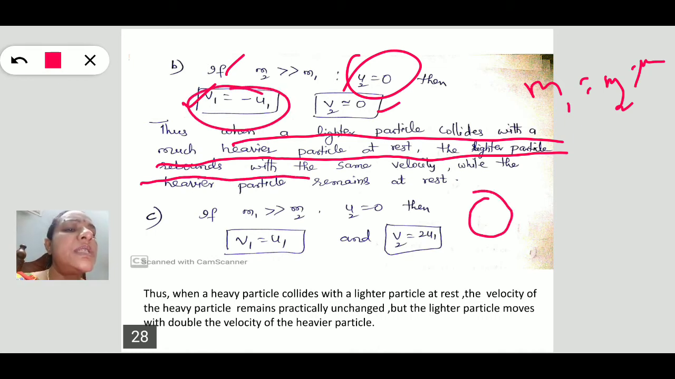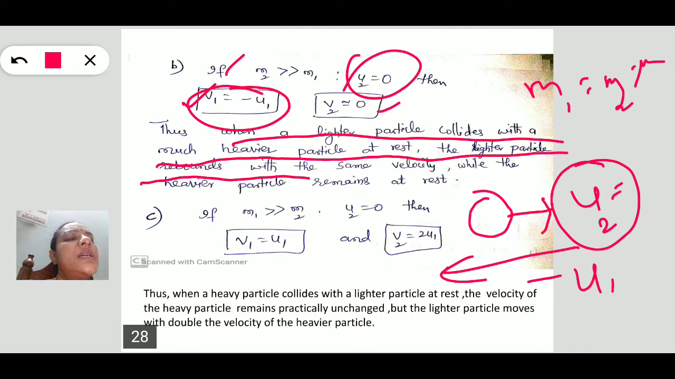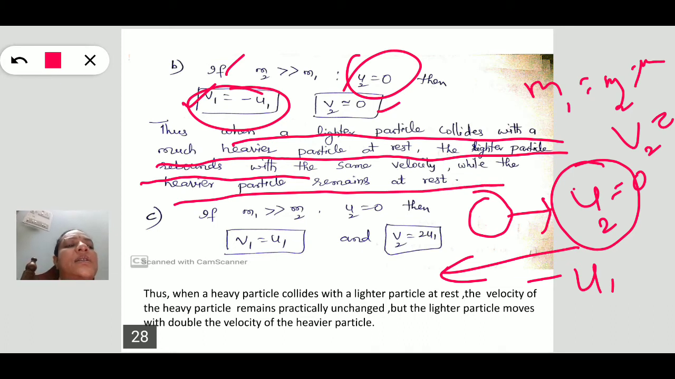See here, this is the heavier body. This lighter body collides with the heavier body. It rebounds with the same velocity, that is minus u1. Whereas u2 is 0 and v2 is also 0. That is the same velocity while the heavier particle remains at rest. That is like the interaction between a rat and an elephant.